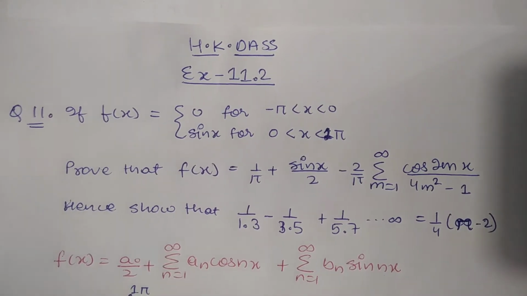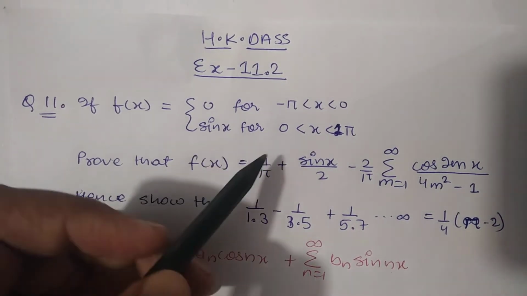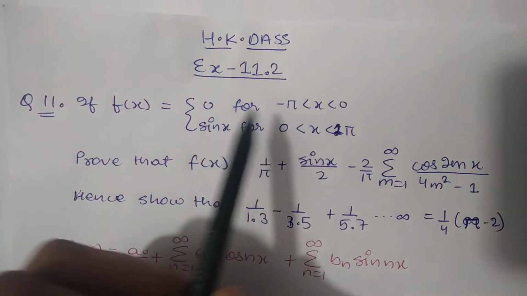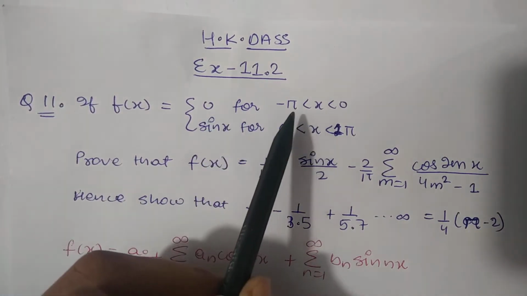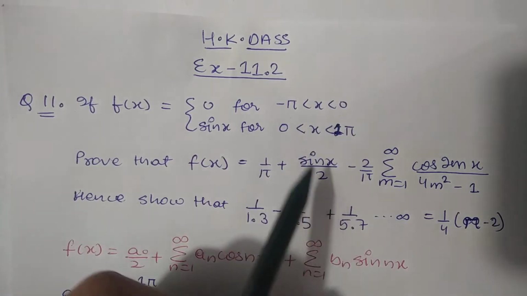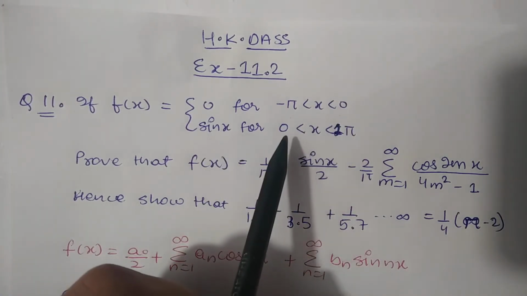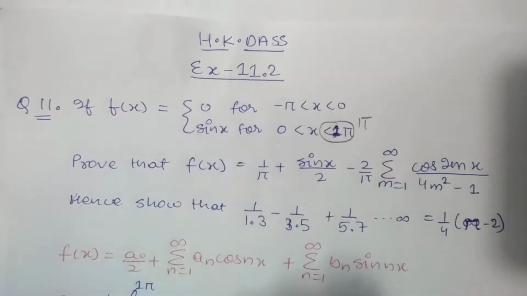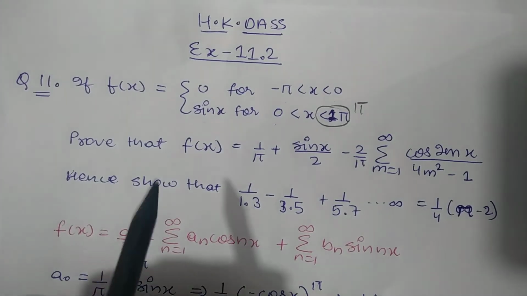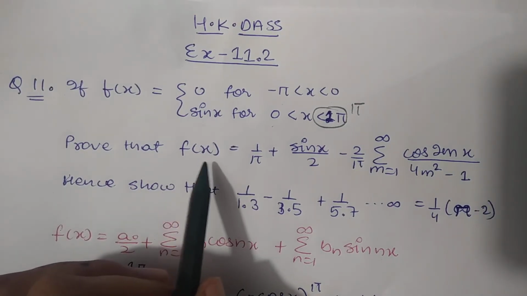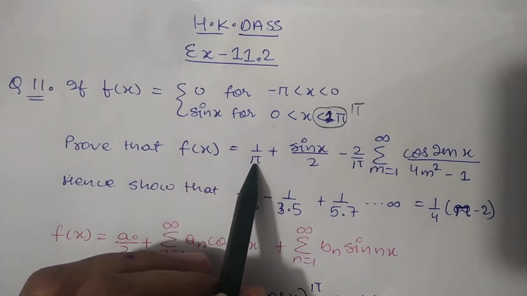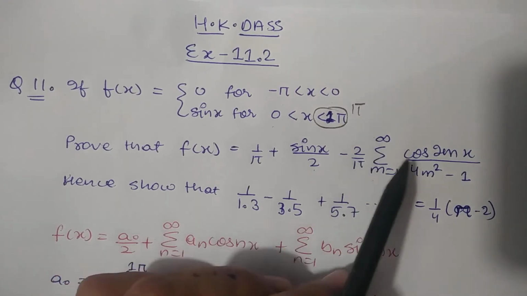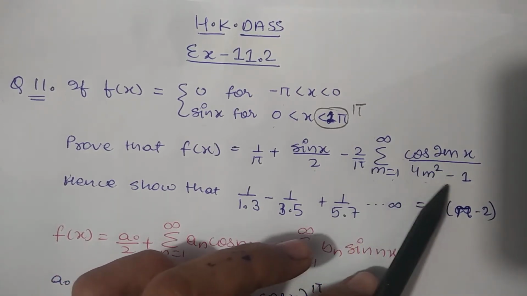So in this question, students, we have to represent a Fourier function for these subranges, that is, the function is 0 in the range minus pi to 0 and sin x in the range 0 to pi. Okay, that is pi only, 0 to pi. Finally, we have to prove that the function will be 1 by pi plus sin x by 2 minus 2 by pi, sum over m from 1 to infinity, cos 2mx divided by 4m square minus 1.